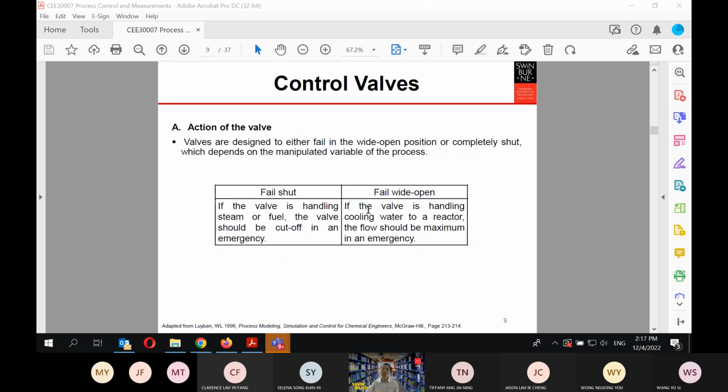Cooling water has to be provided, because the cooling system is important to make sure that the temperature of the reactor is below its maximum temperature.